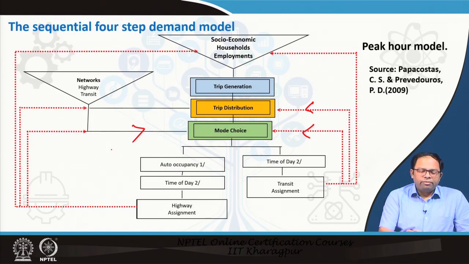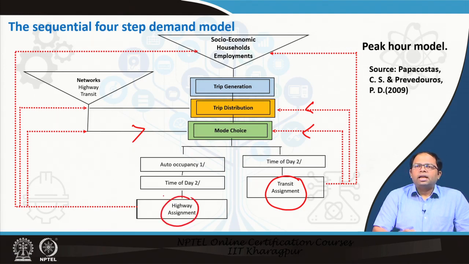Once we do that, we have to assign these trips to a particular highway segment. A highway segment could be composed of many links. So, we will assign these trips as per the time of the day to a particular highway segment or a particular route, which will include many links, and we will do that for every interzonal movement. That means in some links there will be people moving from different zones to different zones. So, this will all be added up, and this process is called the assignment process. There is a different assignment process for transit and a different assignment process for highway.